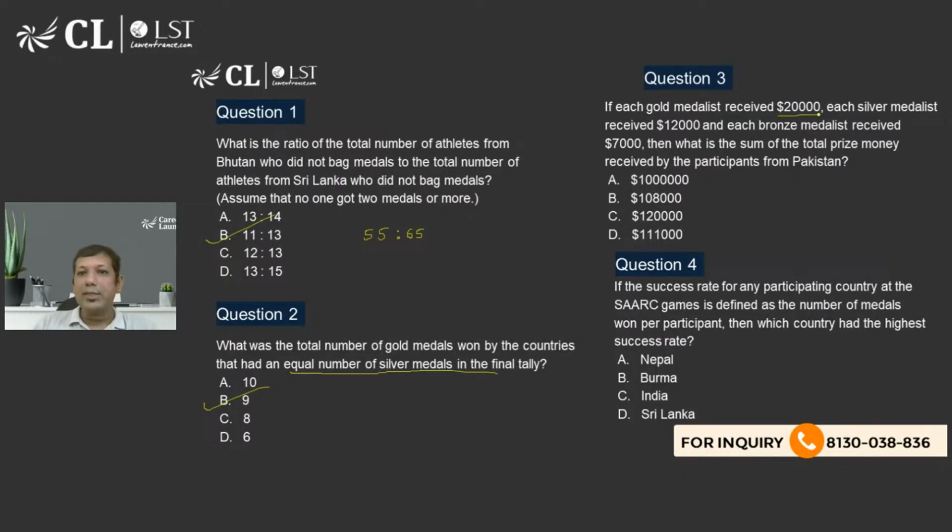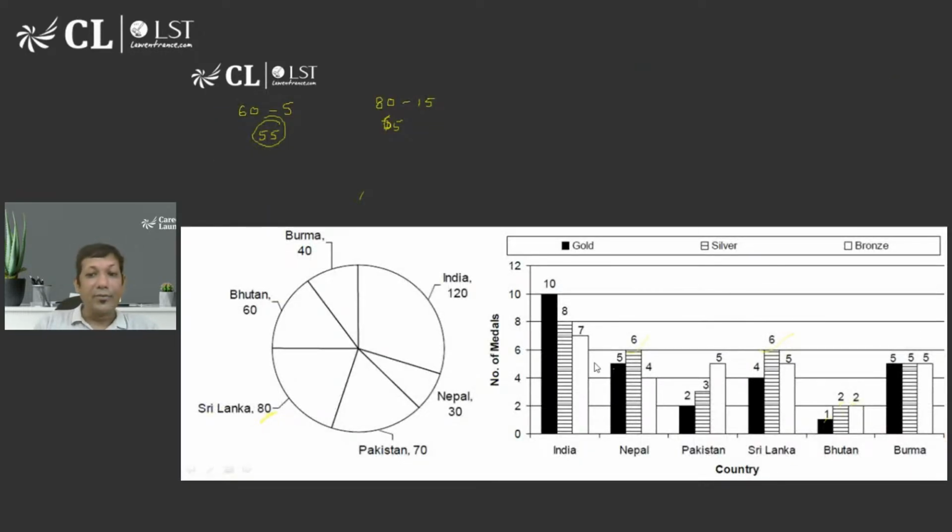Now, a gold medalist is winning 20,000. I would say 20. Silver is 12, and bronze is 7. I'm just removing 3 zeros in the end, and I'm going to calculate accordingly. So my first option is 1000, second is 108, third one is 120, next one is 111. Now, how much money are participants from Pakistan winning?